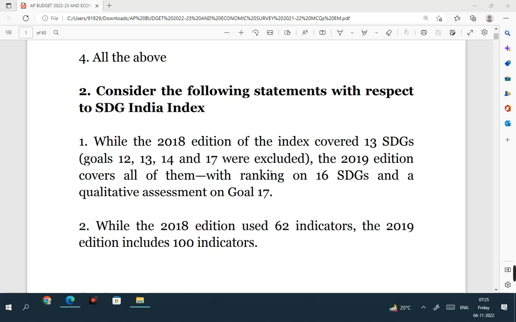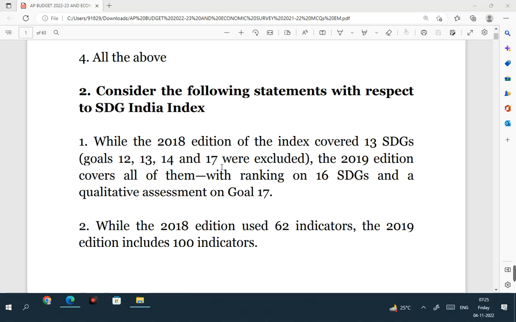In 2018 edition, the index covered only 13 SDGs out of total 17 SDGs. You all know that there are 17 sustainable development goals, out of which in 2018 the index covered only 13 SDGs. What are the SDGs which are excluded? SDG 12, 13, 14, 17.